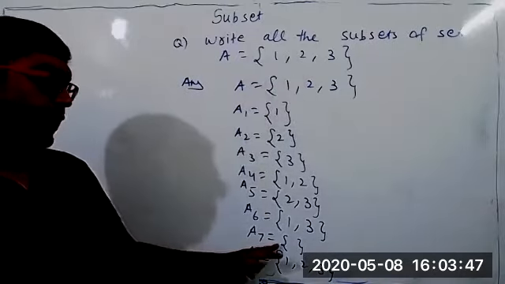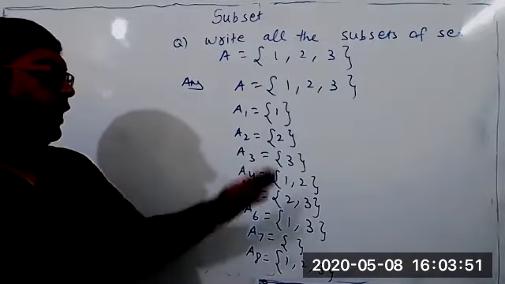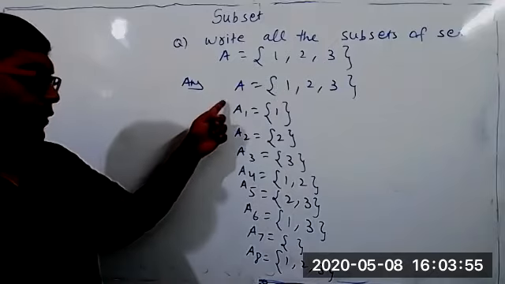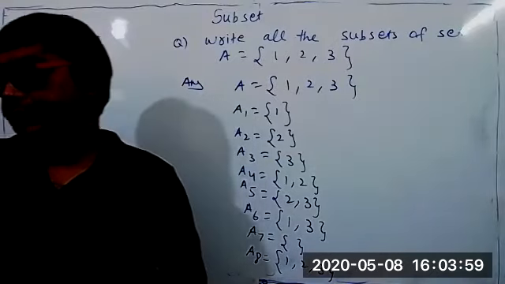Every time you have to write the null set, because the null set is a subset of all sets. And you have to rewrite the set itself, because every set is a subset of itself. So I have written all the subsets of set A. You can ask some doubt now.